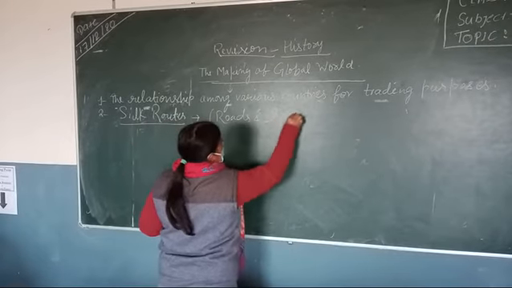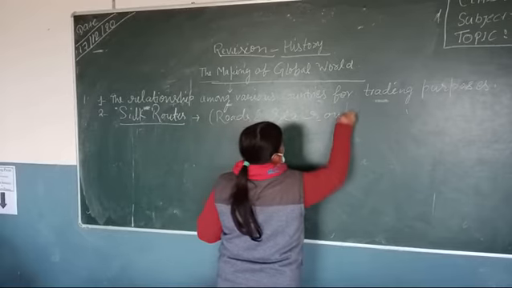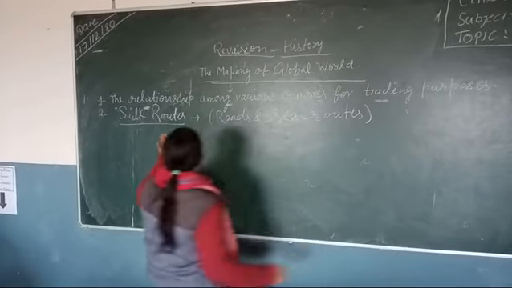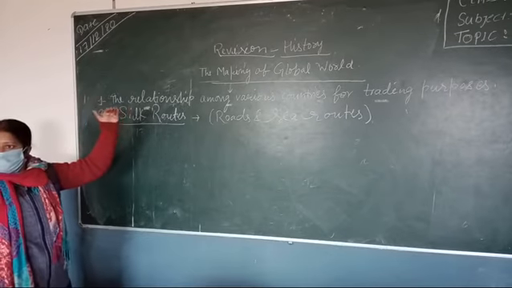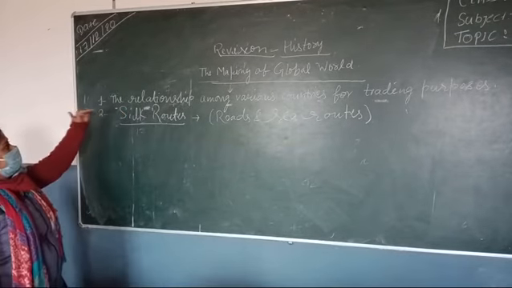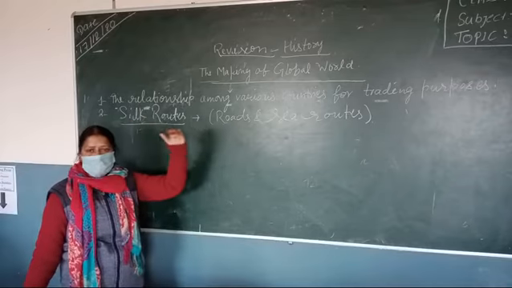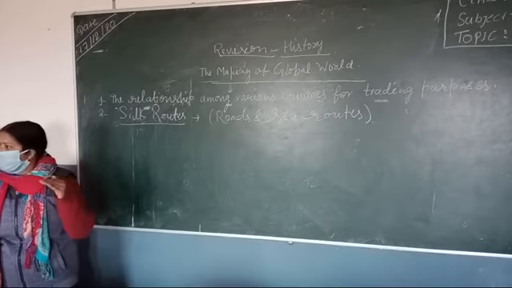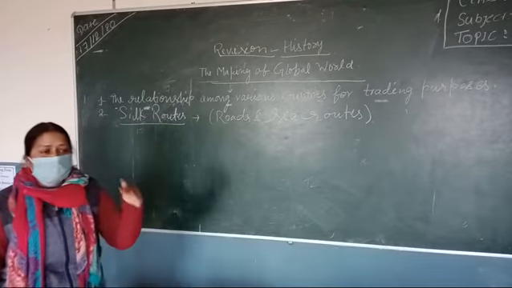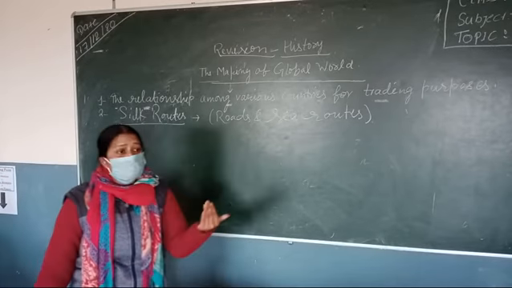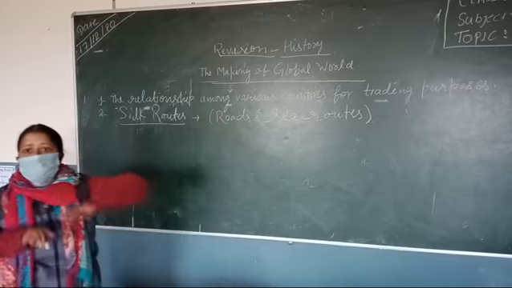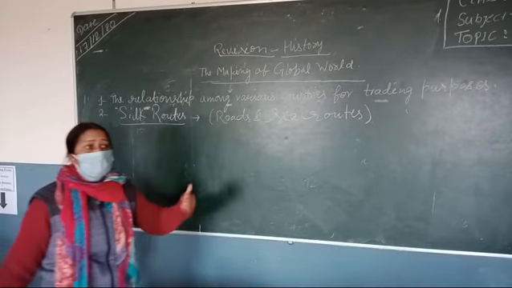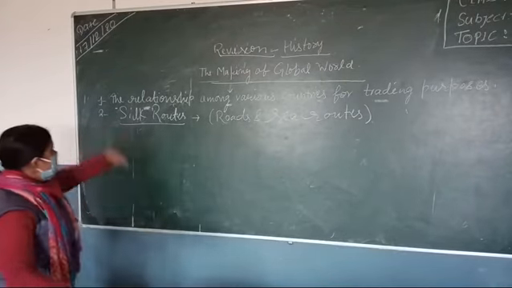The making of global world in history means the transmission of goods and services from one place to another with the help of long voyages, sea routes and the road network.